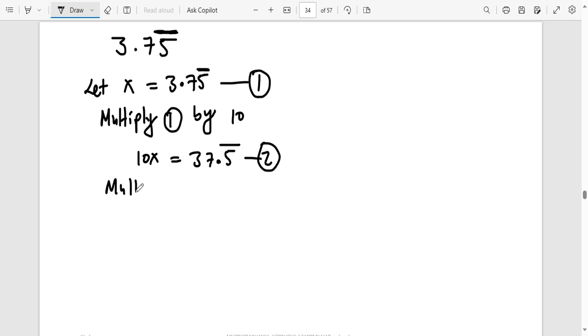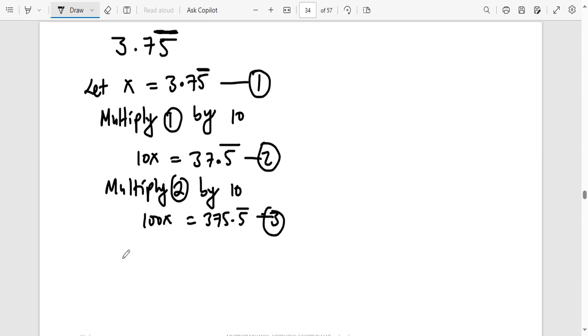So multiply equation 2 also by 10, so that the decimal goes behind. So 10x times 10 is 100x. 37.5 times 10 is 375. Just write a point and write the 5 once. Okay.